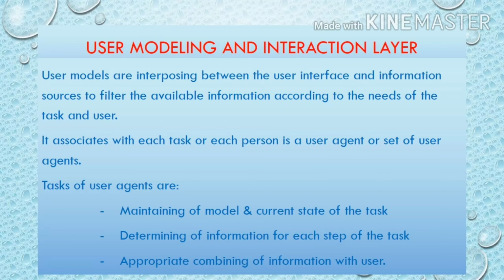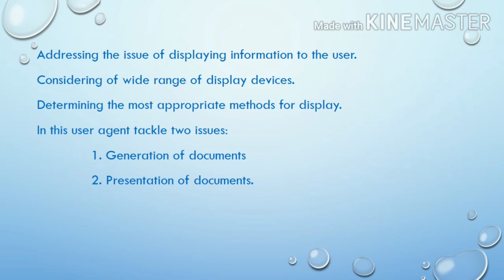The tasks of user agents are maintaining a model and current state of the task, and determining the information needed for each step of the task. The agents initiate searches for the information. When information is returned, it must be appropriately combined with other information and displayed to the user. The user agents must address the issue of displaying information to the user and consider a wide range of display devices